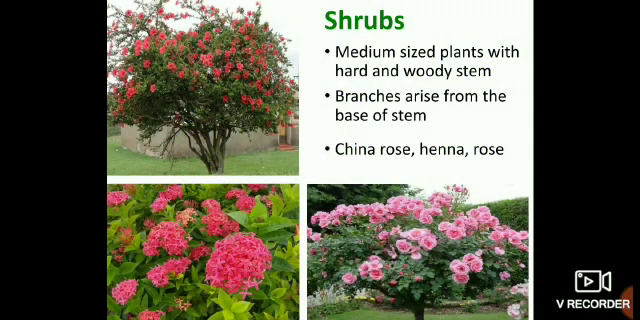Shrubs. Shrubs are plants with thin, hard, woody stems. They grow to a medium height. The stem branches arise from the base of the plant. So it gives the bushy appearance to the plants. Yes, these plants are bushy in appearance. Example, China rose, henna and rose.